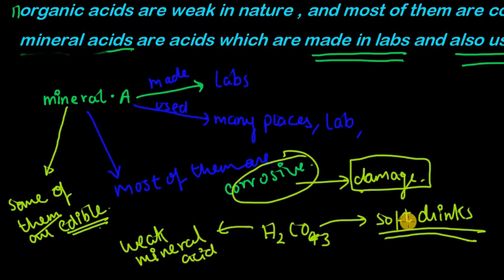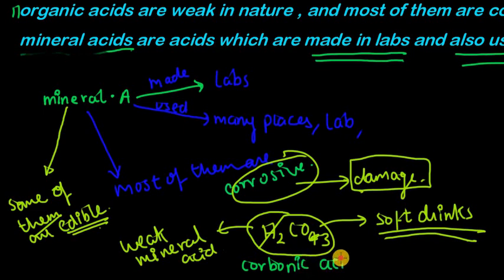So how is carbonic acid made? This is called carbonic acid. Let me write this up. It's used in soft drinks and it's a weak mineral acid. It's called a mineral acid because it doesn't occur in nature. It's used in labs and also made in labs. So let's talk about it more.